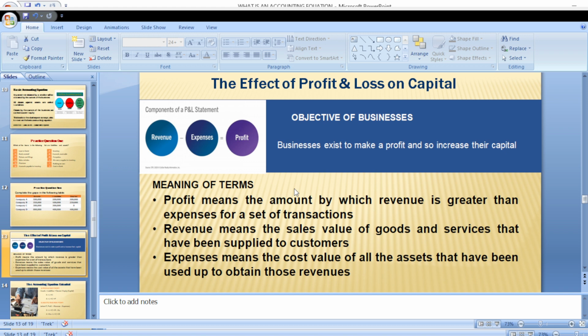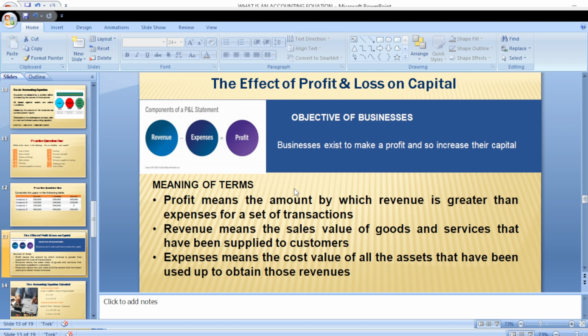Now, let us first of all define profit. The objective of every business is to make what? Profit. And what profit does is that it increases your capital base in the next period. So let's first look at the meaning of certain terminology. The first one is profit. Profit means the amount by which revenue is greater than expenses. That means your revenue is greater than the expenses of the business.